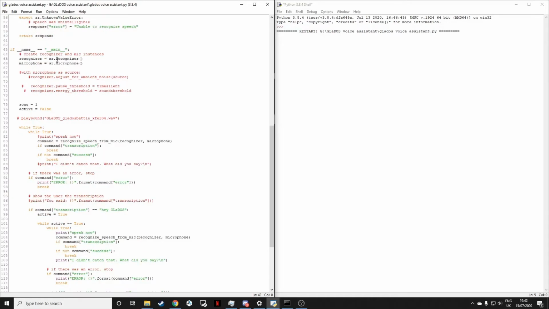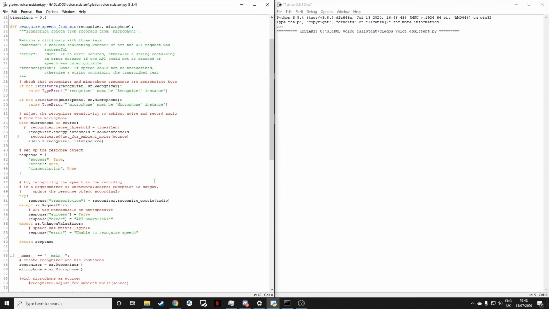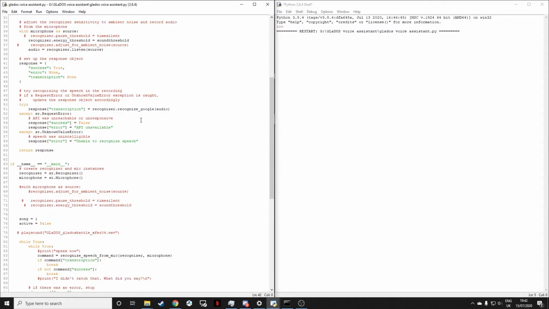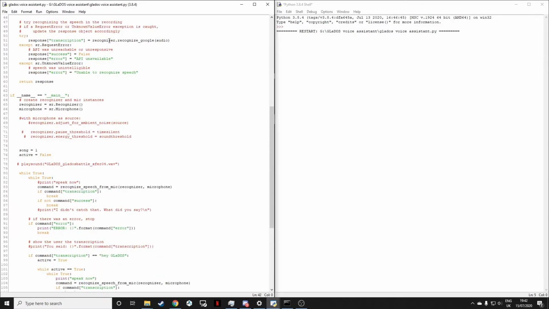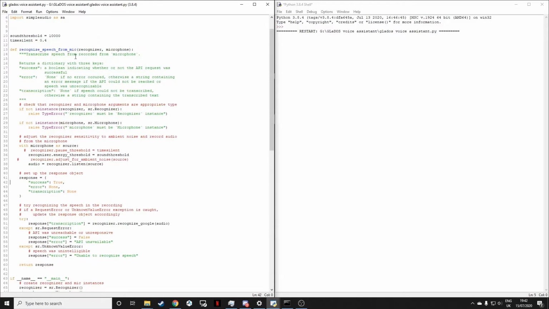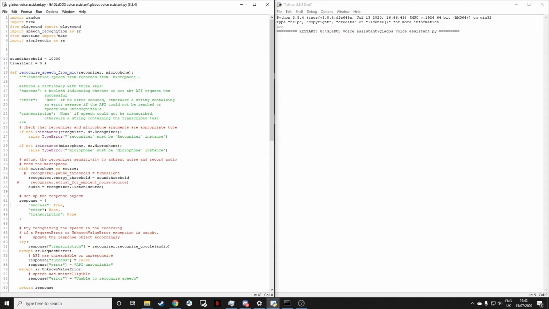So it's fairly simple. It just sets up the recognizer and the microphone. And up here we are using the Google Web Speech API, not the cloud-based one, which I believe you have to pay for or activate to get some API key. This one comes shipped by default with the speech recognition Python package, which we've imported up here. And you have to pip install speech recognition, playsound, simpleaudio. I don't know whether I did for random, I can't remember.